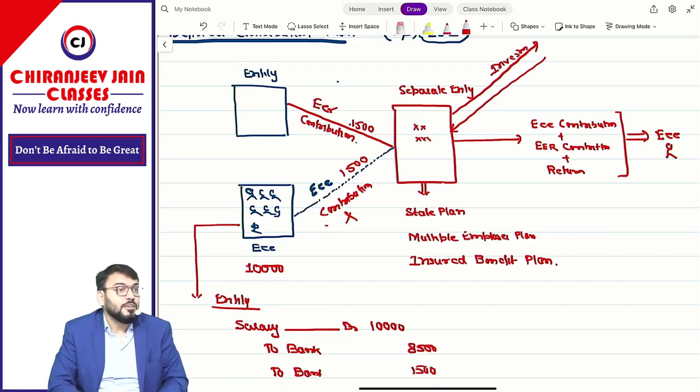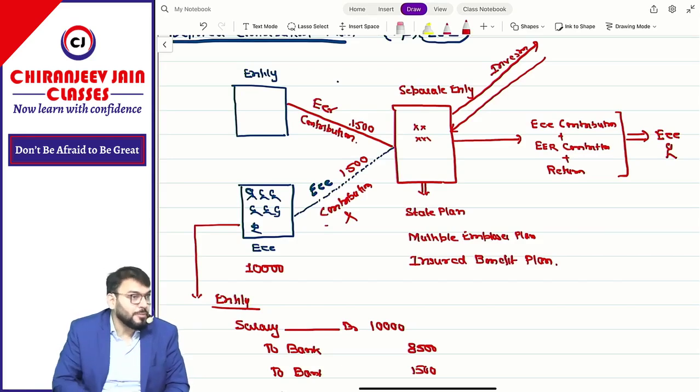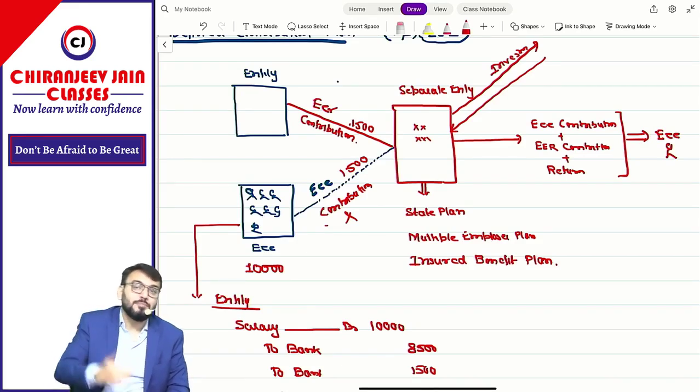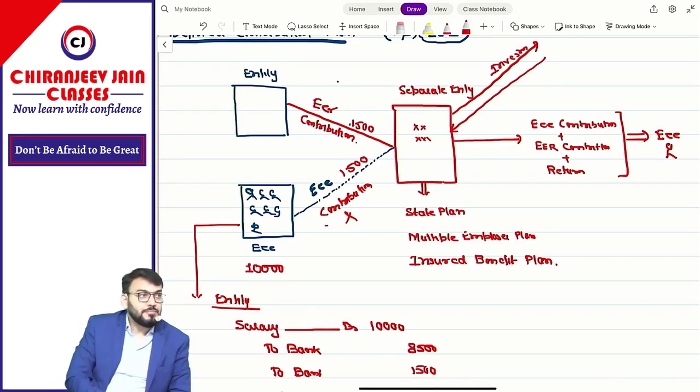Interest income may be lower than expected. Quite possible. That is also one type of risk. For example, you are expecting 90 marks in accounts, but you got 75, so lower than expected. You will not be happy. So that is also one risk.